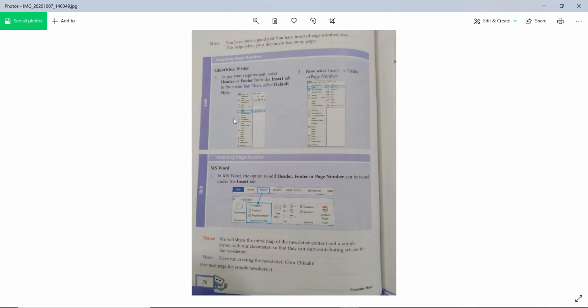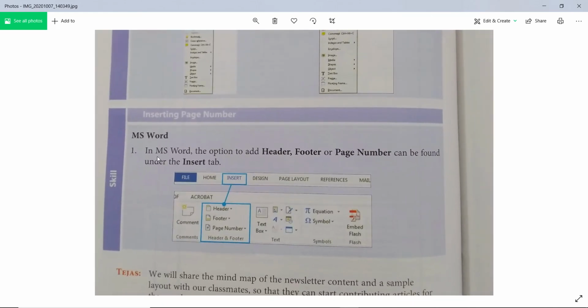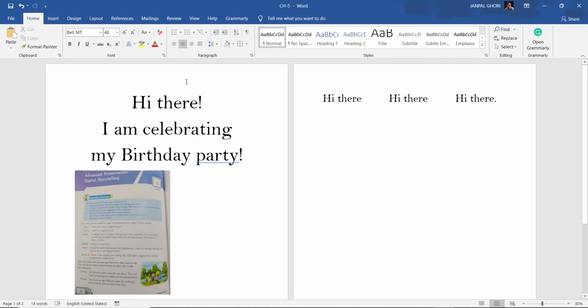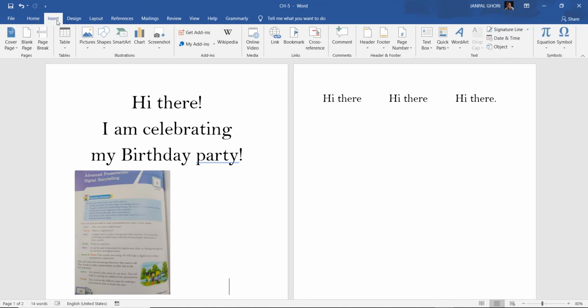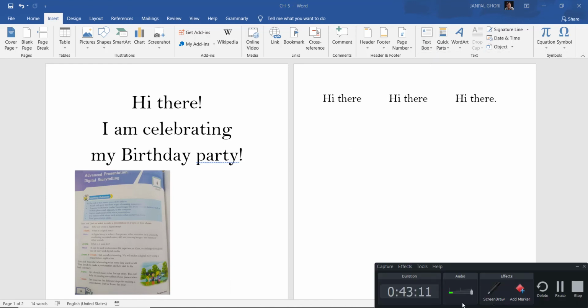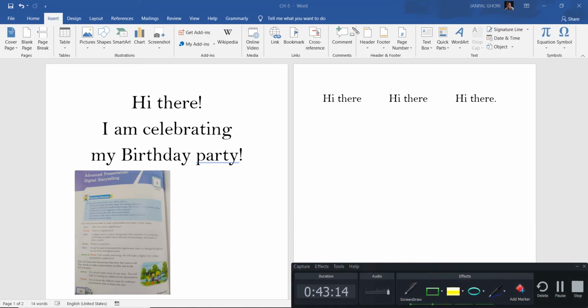Also, in MS Word you can insert a header, footer and page number. Suppose I want to add a page number or header and footer. Where do we do that? That is Insert. Once you go to Insert, there is an option for header, footer and all those things. This one is a text box, sorry. Let me show you with this marking. You see this option, header and footer. I have highlighted header, footer, page number. From there you can give a page number.